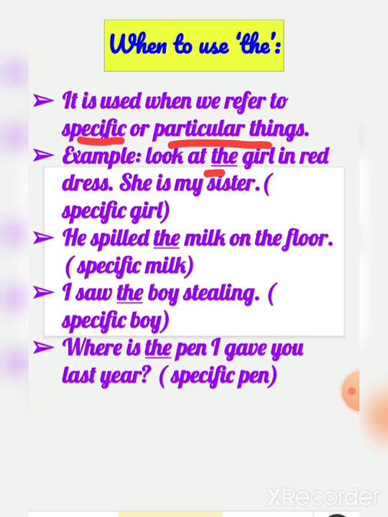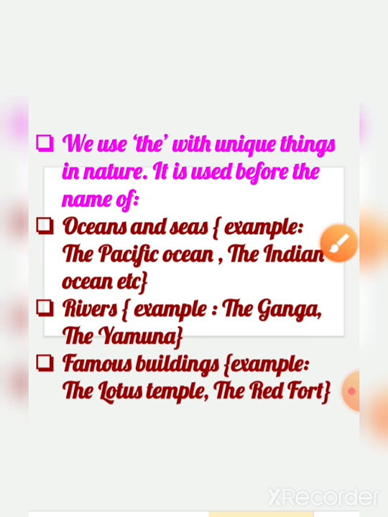Example: look at the girl in the red dress. She is my sister. Here I am talking about a specific girl. He spilled the milk on the floor, talking about specific milk. I saw the boy stealing, a specific boy. Where is the pen I gave you last year? A specific pen. So it is used when we refer to a specific or particular thing.